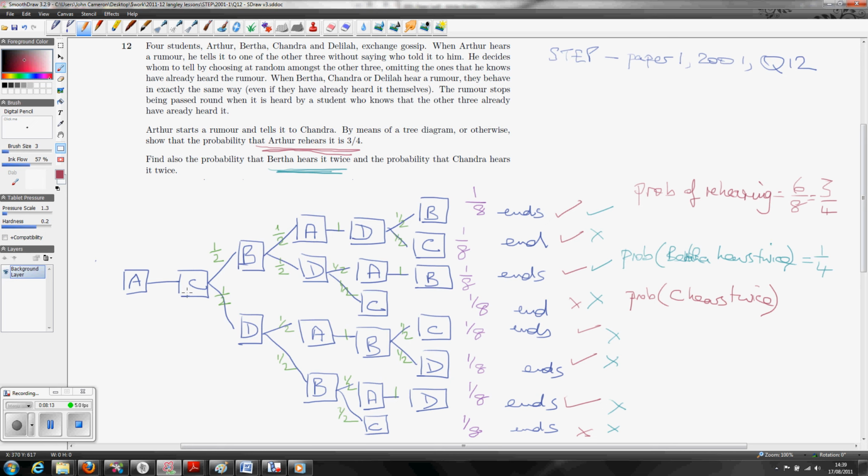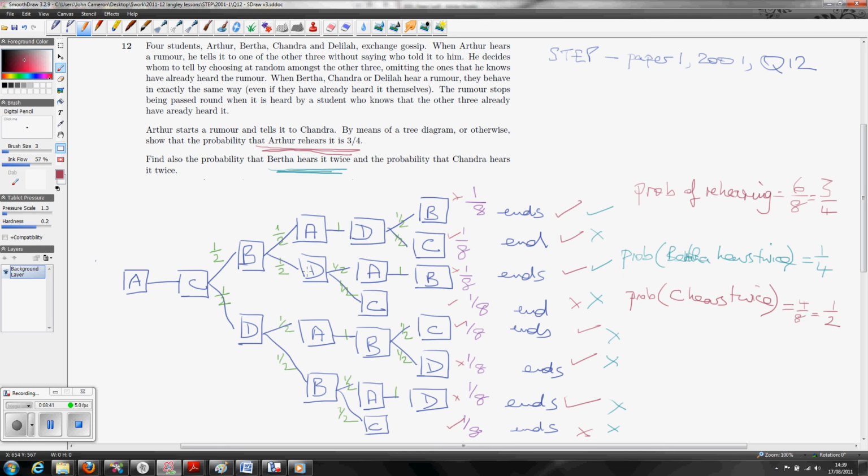C appears here on all of them, and then on the top branch, no. And we put a little cross there, and there's C appearing twice. Not that one. Yes, that one. There's C twice. C doesn't appear twice there. Doesn't appear twice there. Does appear twice again. How many ticks do I have? 1, 2, 3, 4 ticks. So that's equal to 4 over 8, which is 1/2.